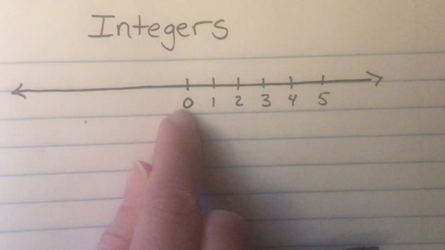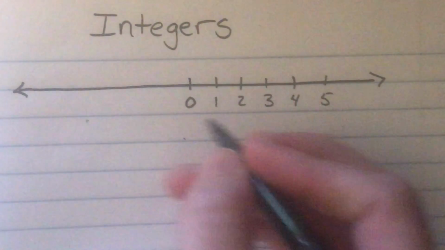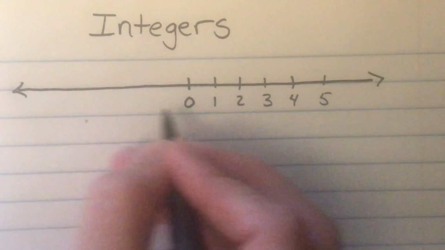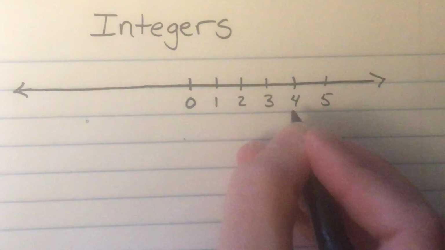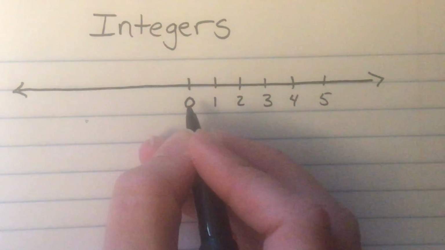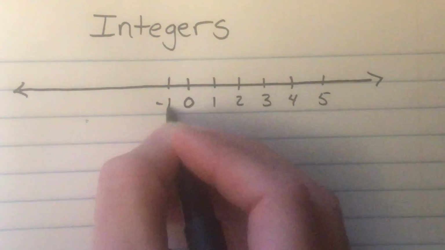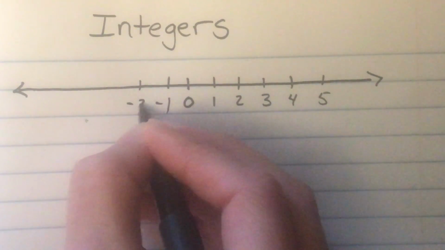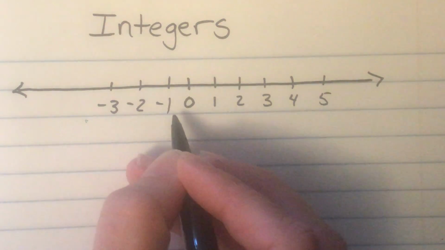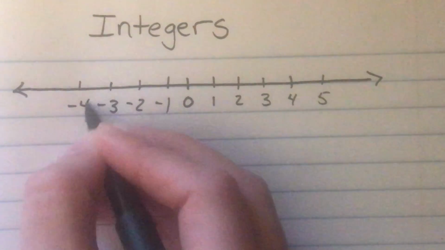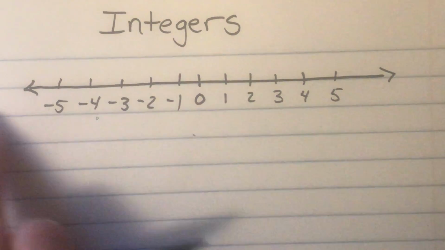All right, so now let's look at what is happening on this side of the number line. Do you have an idea about what happens on this side of the number line below 0? Well, this is what we would call the negative numbers. And so if you're counting down 5, 4, 3, 2, 1, 0, the next number that you're going to come to is -1. And then -2, and then -3. And we mark negatives with this little line in front of them. -4, and let's go all the way down to -5. Now, of course, you could keep going, right? You could do -6, -7, -8, -9.